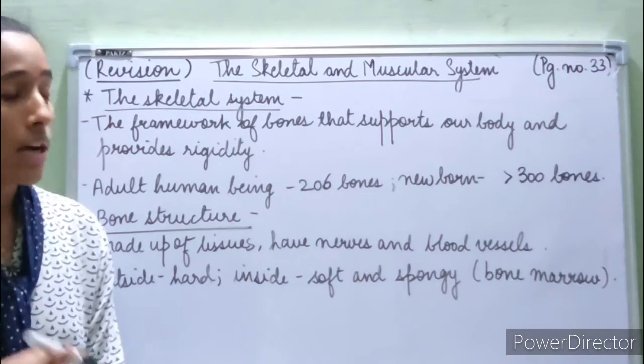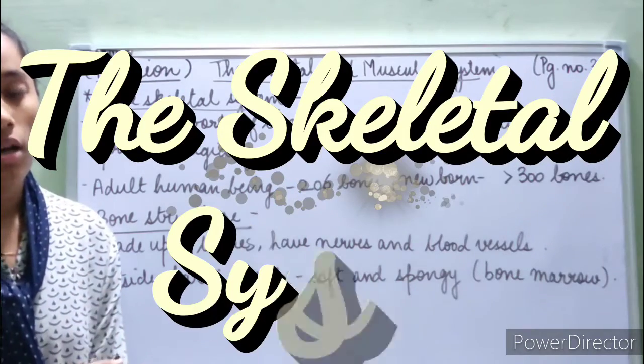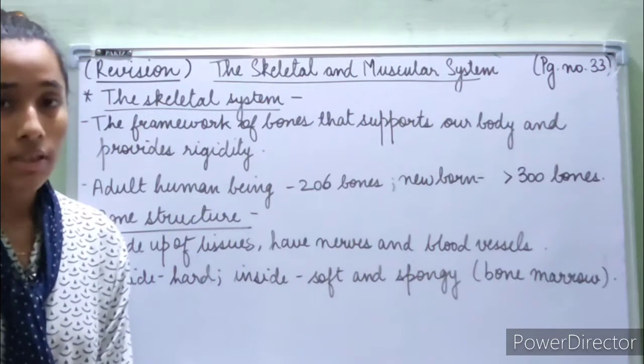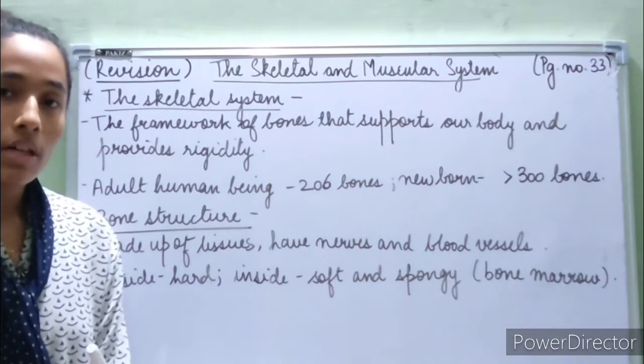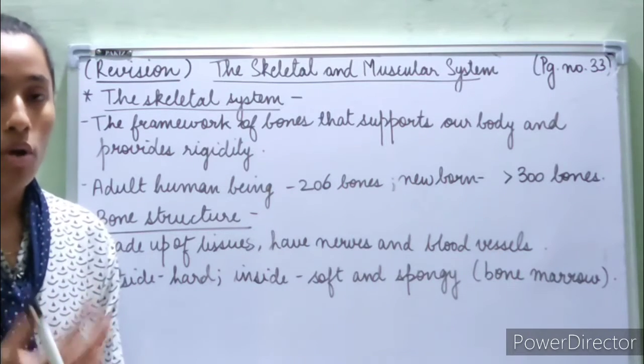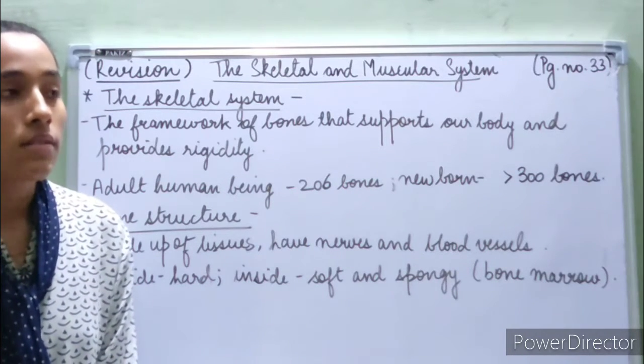But today we are going to start with the skeletal system that we have learned about. So you can open your books on page number 33. Today we are going to learn about the skeletal system of the human body. So what is the skeletal system?